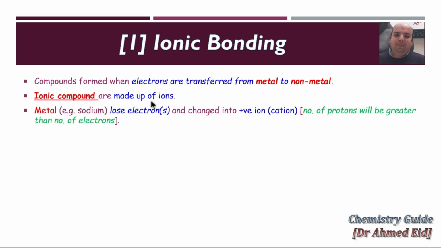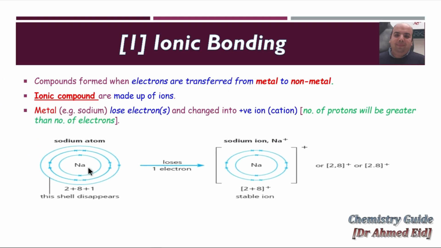Metals, like sodium, lose electrons and change into a positive ion. Check this. Sodium contains 11 electrons, so the electron distribution is 2, 8, 1. It contains 1 electron in the outermost shell. It's easier to lose 1 electron than to gain 7 electrons.